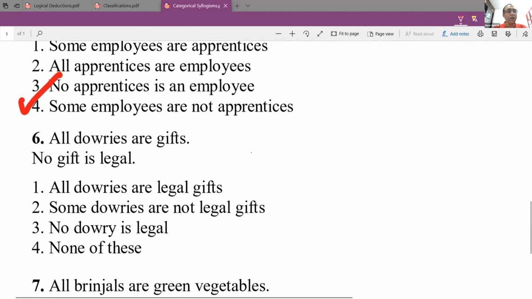Okay, let's look at the sixth one. Sixth one, please answer. All dowries are gifts and no gift is legal. Anaga, is that your answer to the sixth one?